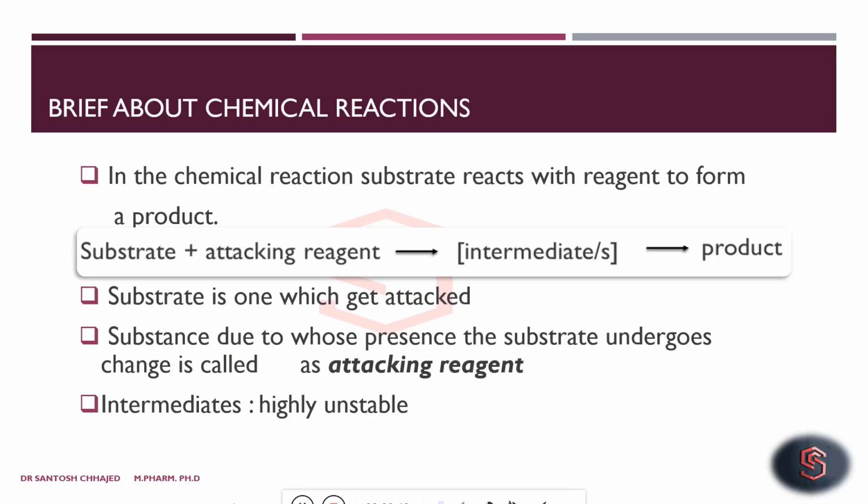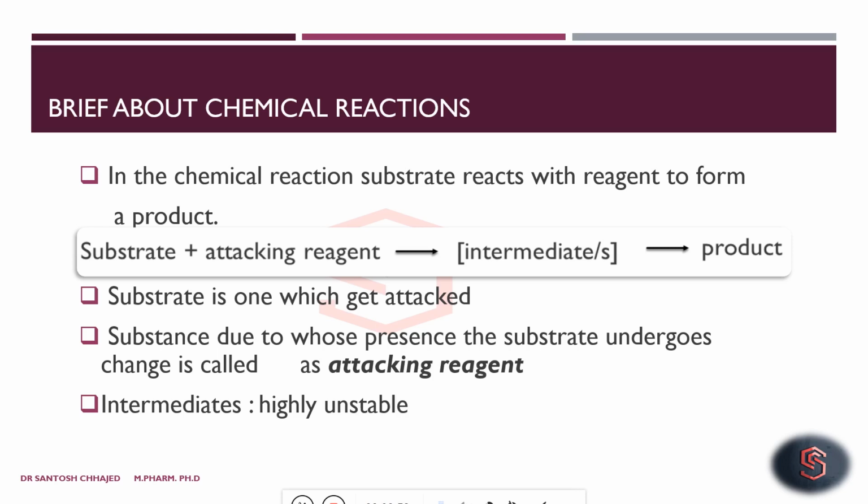So when we talk about carbocations, carbanions or other intermediates, we must briefly learn what these intermediates are first, and do recall this particular concept, that is chemical reactions.